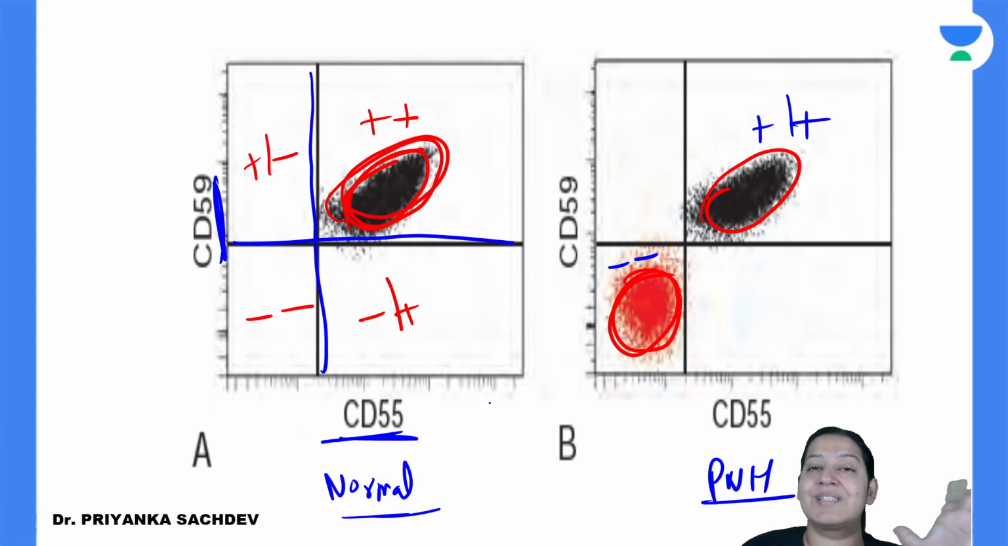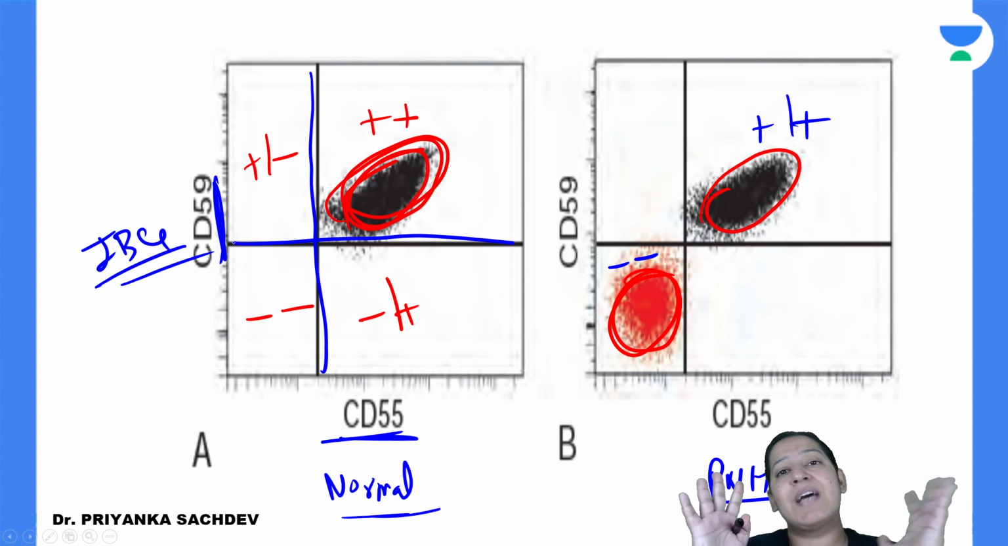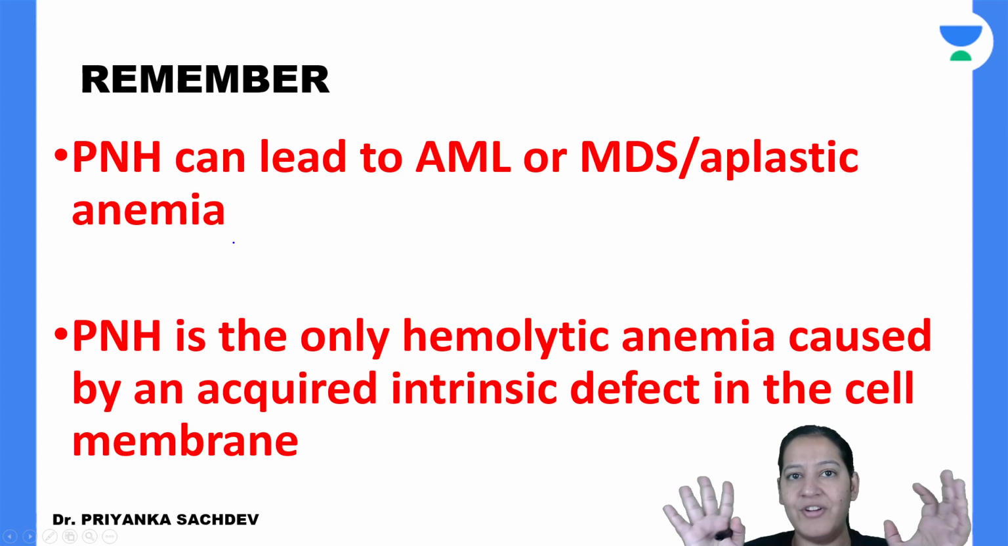So you should understand this for your IBQ. It is a potential IBQ which can come in your exam anytime. The graph is from Robbins. So you should understand flow cytometry. Very few students understand this flow cytometry. Have you got it?